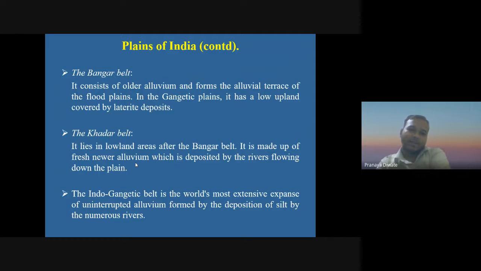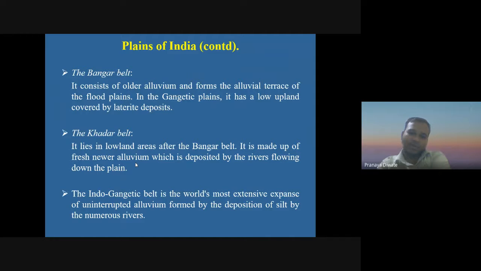The Bangar Belt consists of older alluvium and forms the alluvial terraces of the floodplain in the Gangetic Plain. It has a low upland covered by laterite deposits. The Khadar Belt lies in the lowland areas after the Bangar Belt. It is made up of fresh, newer alluvium deposited by the rivers flowing down the plain.